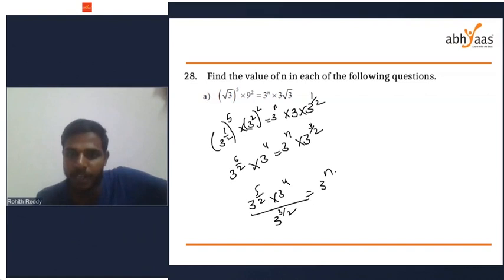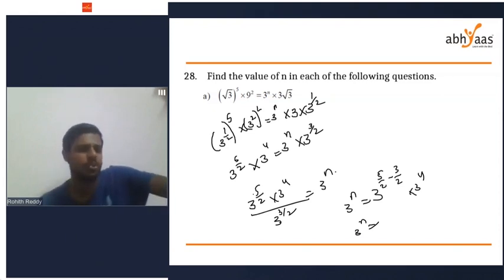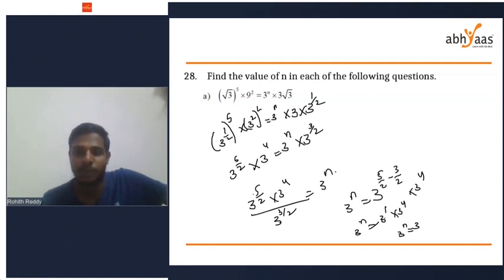So 3 power of n equal to 3 power of 5 by 2 by 3 power of 3 by 2, which is simply 3 power of 5 by 2 minus 3 by 2, into 3 power of 4. So 3 power of n equal to 5 by 2 minus 3 by 2 is 2 by 2, simply 3 power of 1 into 3 power of 4. 3 power 1 into 3 power 4 is how much? 3 power 5. So your answer for n equal to 5. Simple.